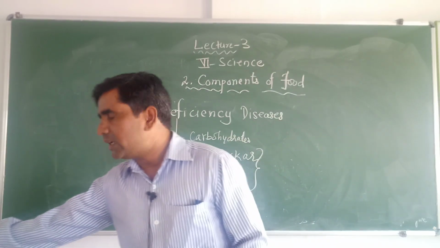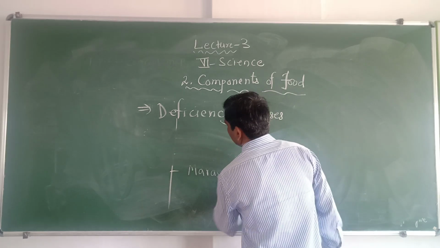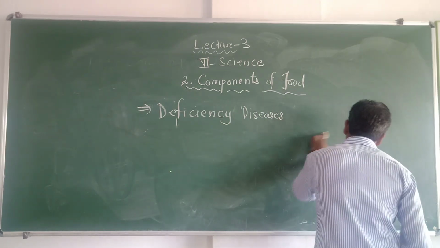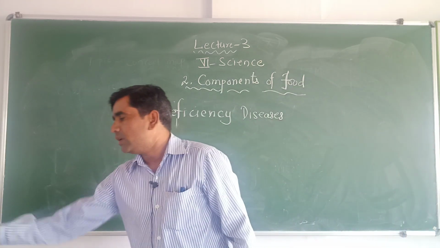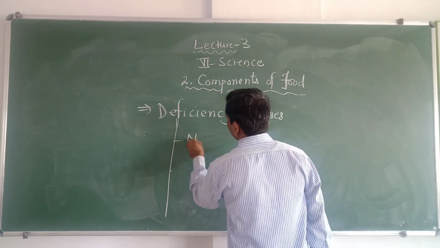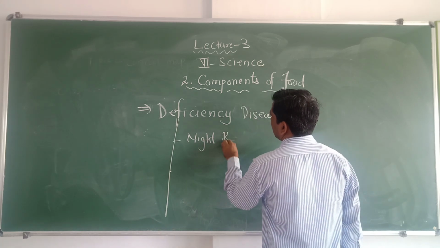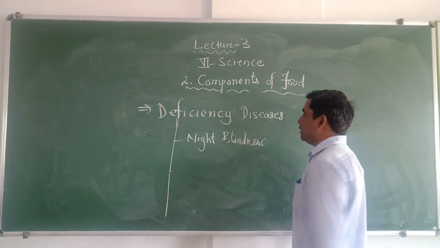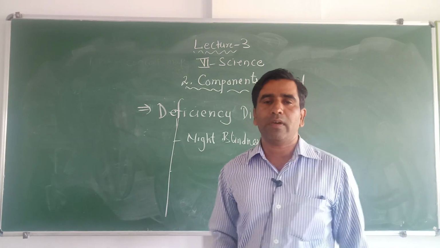Apart from that, there are some diseases caused by the vitamins and minerals. As we know, vitamins and minerals are the protective foods, and lack of vitamins and minerals leads to a number of diseases like night blindness. Night blindness is caused due to the deficiency of vitamin A in our diet.